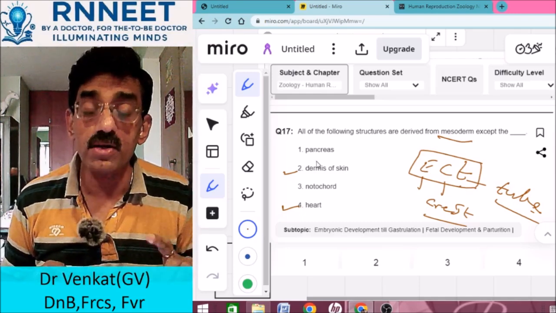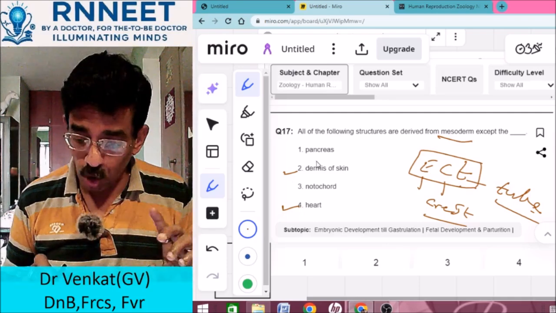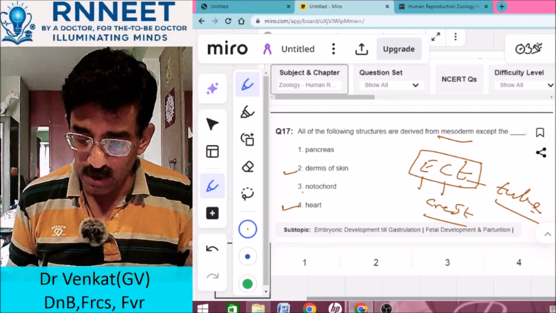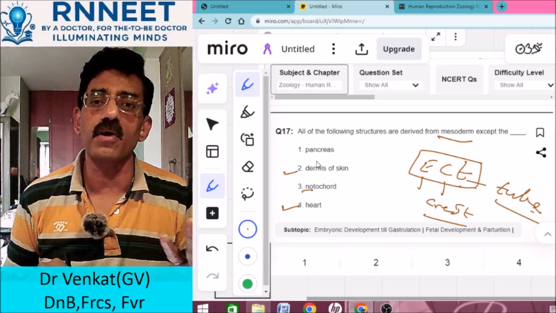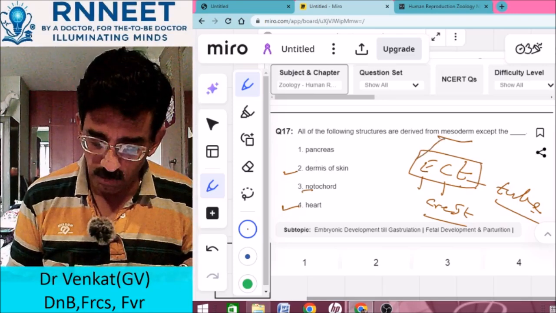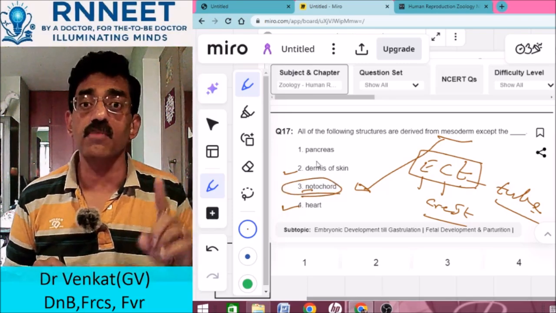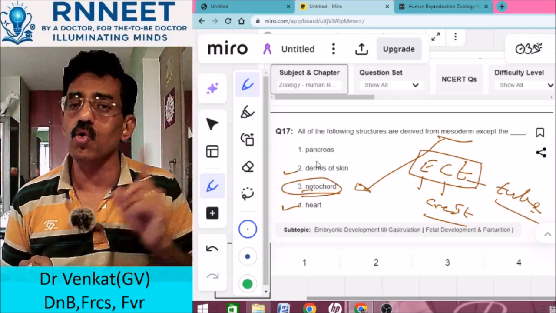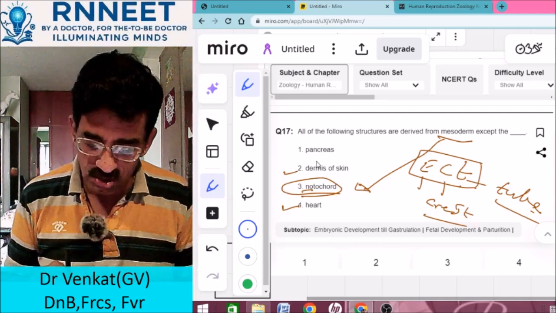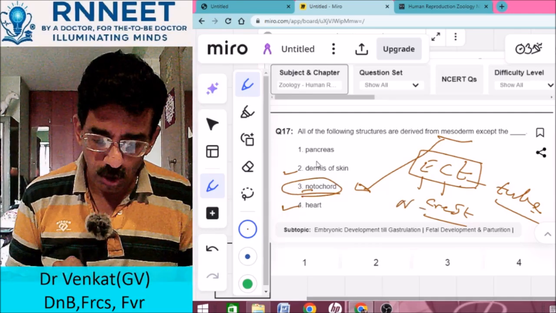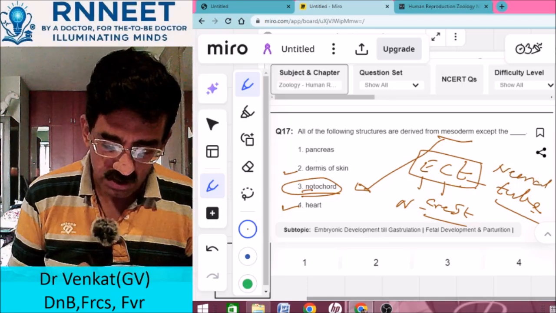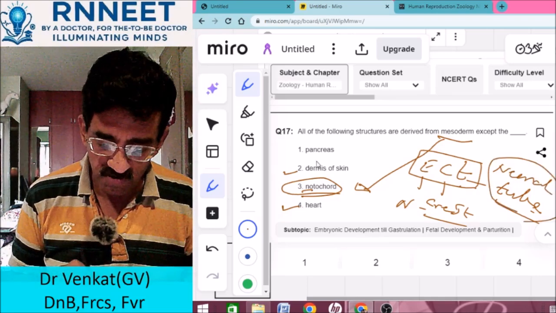Not the notochord. The notochord does not come from the ectoderm, it comes from the mesoderm. So the only neural structure that comes from the mesoderm is the notochord. Neural crest and neural tube, these two things come from the ectoderm.